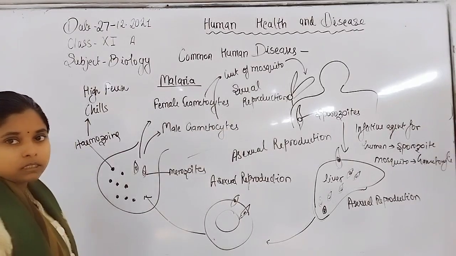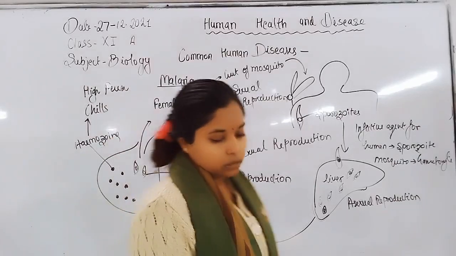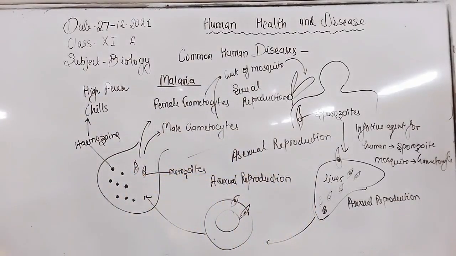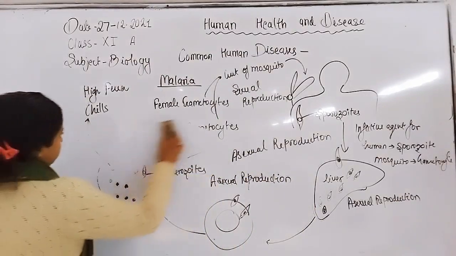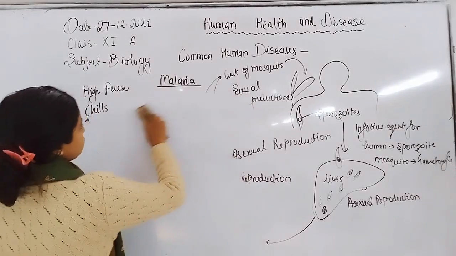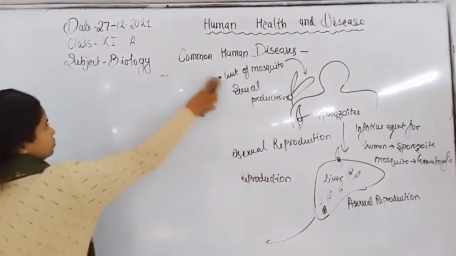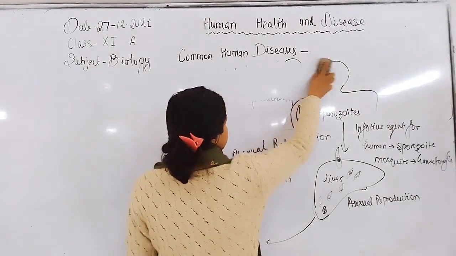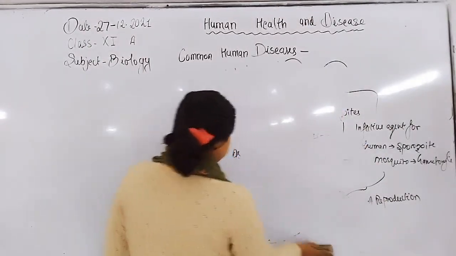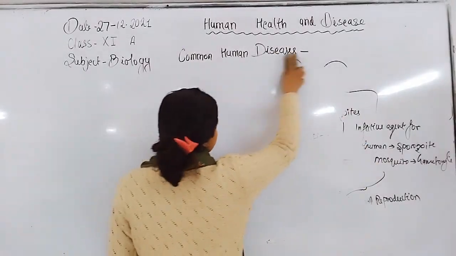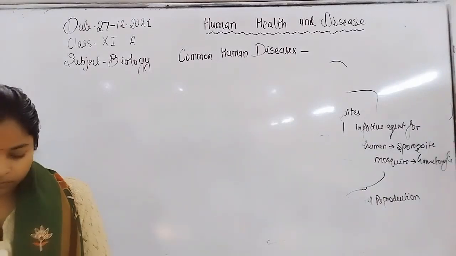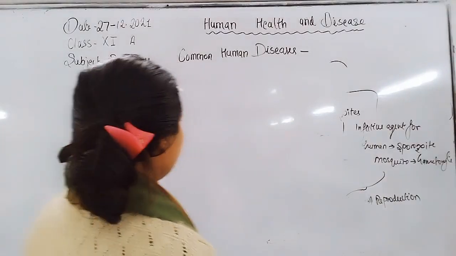Plasmodium. Now let us discuss how we can control malaria through physical, chemical or biological methods. Prevention of malaria.